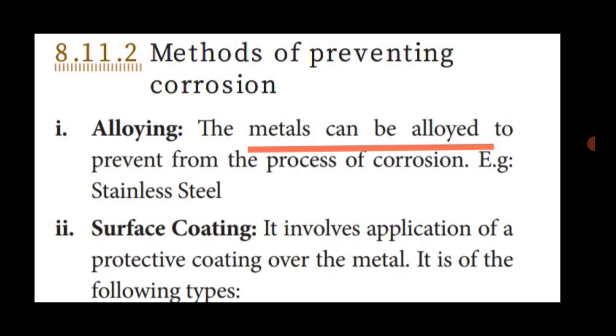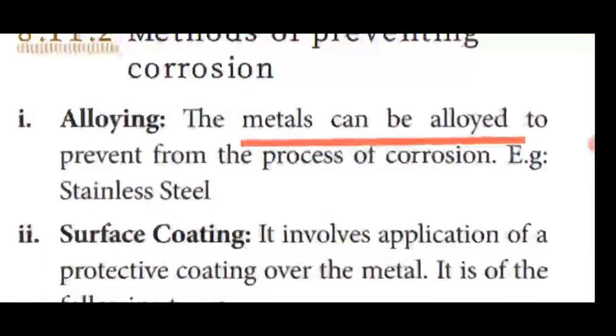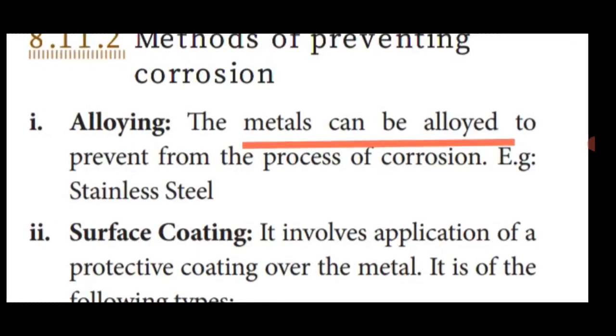Metals can be alloyed to prevent the process of corrosion. For example, stainless steel. These alloys are not easily corroded. Alloying gives high tensile strength, so they are not easily affected by corrosion.